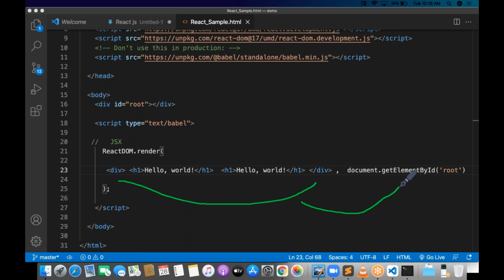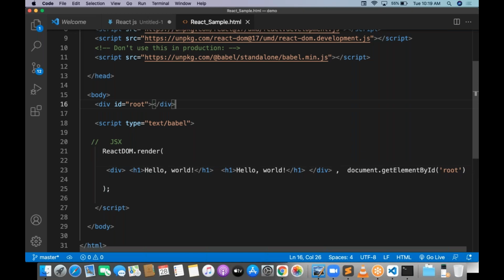In ReactDOM.render, you place something on top of the root, but only one component. You can't put two components, but two components as children of one component is okay. Two components as children of one component is okay, but one component is placed into the other component. That's it. This is basically the architecture of React. Don't get confused. Is it confusing? If it is confusing, just tell me. I will tell you one more time.